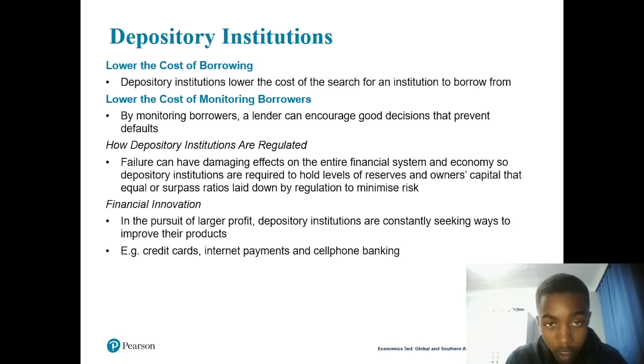By monitoring borrowers, a lender can encourage good decisions that prevent a default.